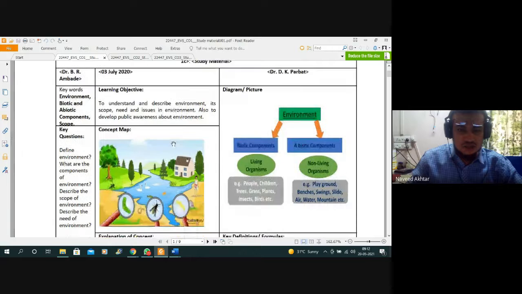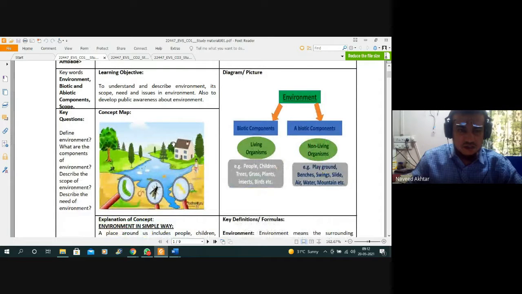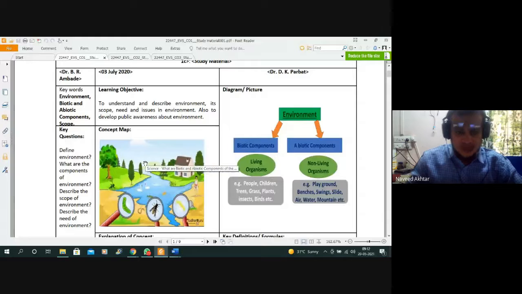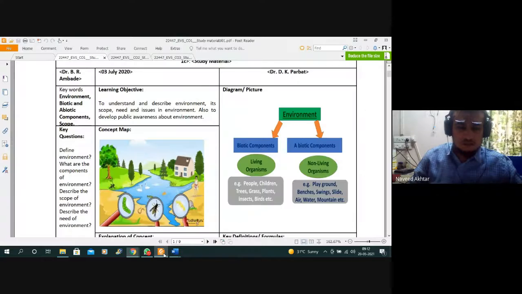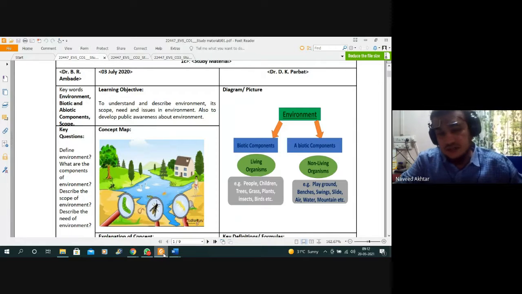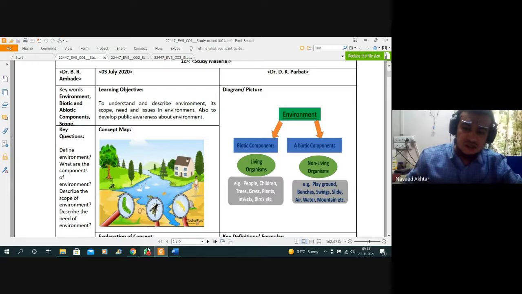This is the MSBT study material available on the internet. You can also download it. So in the first unit, you have covered the environment. What is the environment, and the biotic components and abiotic components of your environment. The biotic components are nothing but the living organisms.